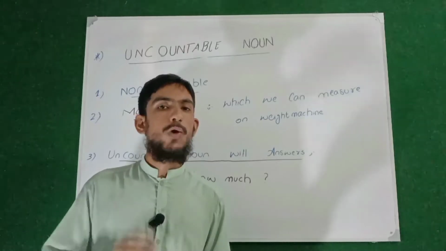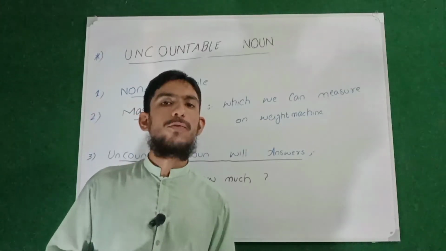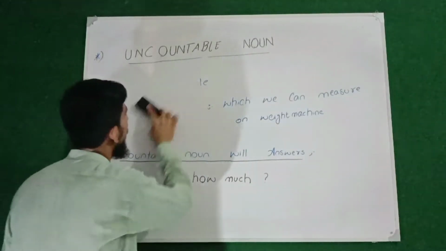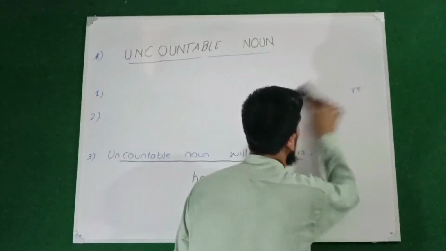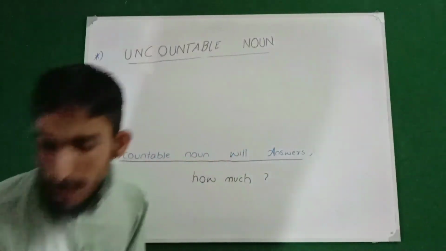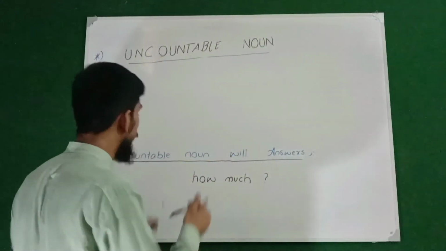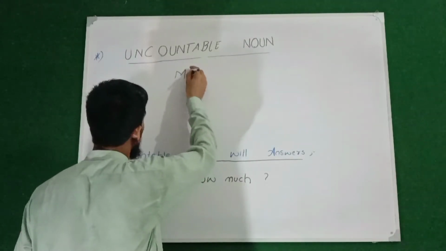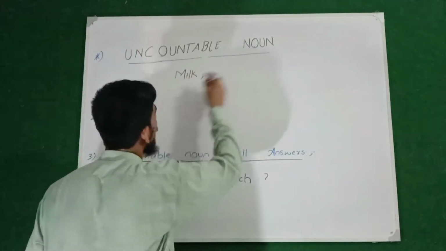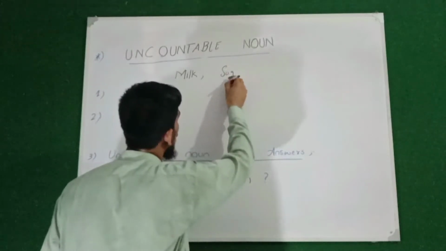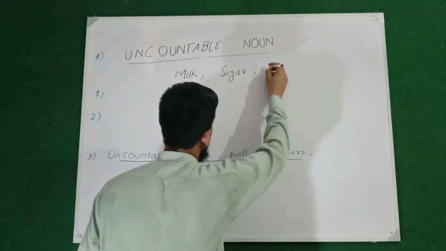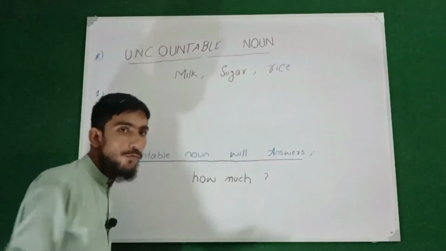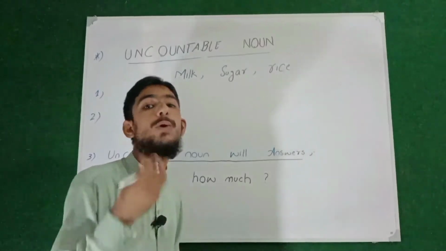Now I will be giving you short examples of uncountable nouns. What are the examples of uncountable, non-countable or mass nouns? For example, milk, sugar, rice. All these are examples of uncountable noun because we cannot count them.